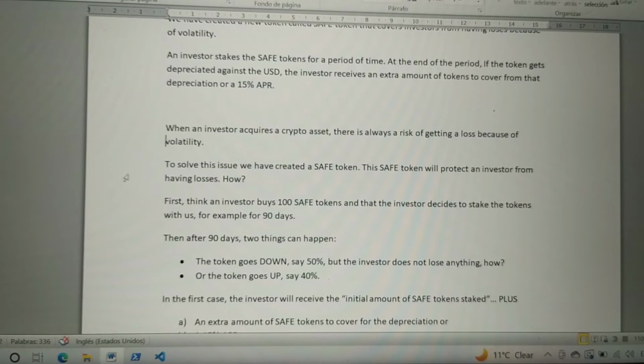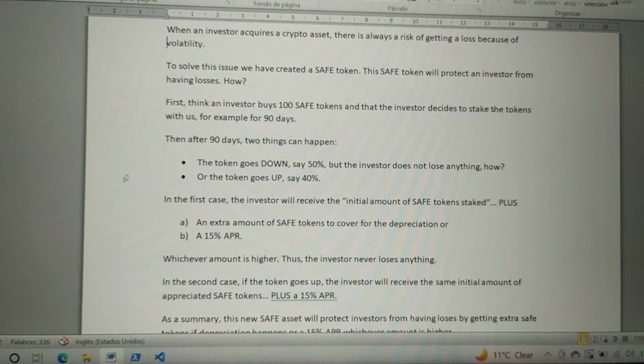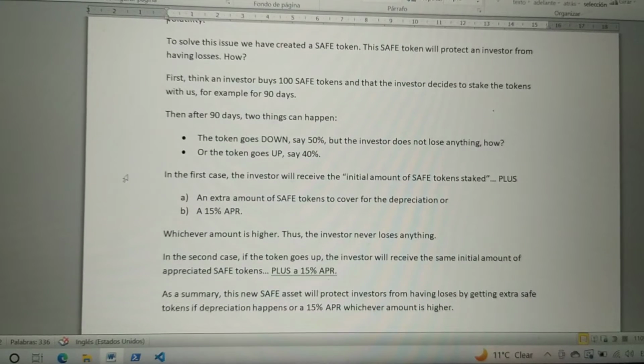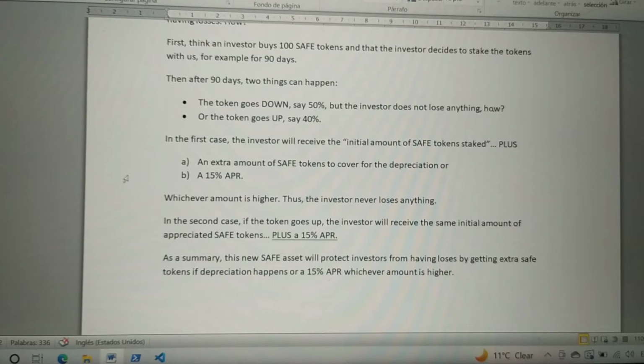When an investor acquires crypto assets, there is always a risk of getting a loss because of volatility. To solve this issue, we have created a safe token. This safe token will protect an investor from having losses. How? First, an investor buys 100 safe tokens and decides to stake the tokens with us, for example, for 90 days. Then after 90 days, two things can happen.